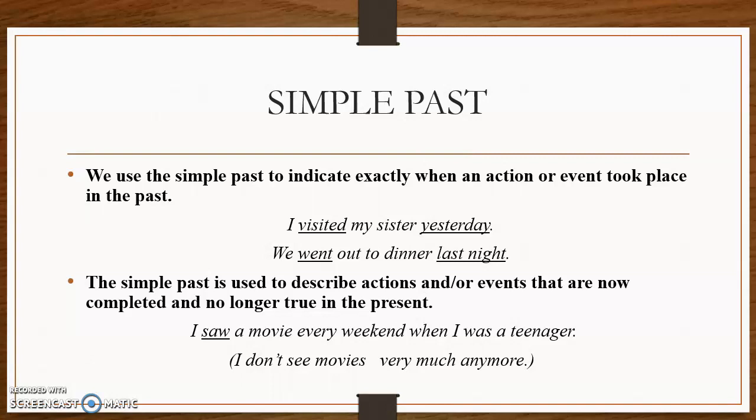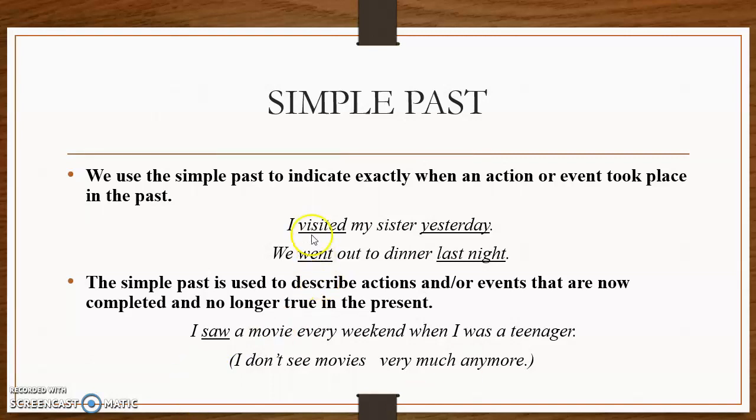Remember that the use you are going to give to the simple past in a story is to indicate an action that has finished and you know exactly when this action was completed.